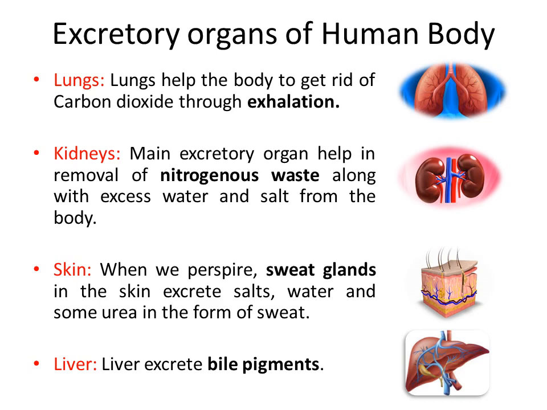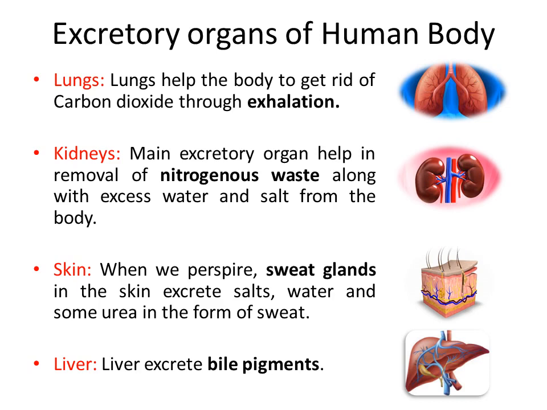Lungs help the body to get rid of carbon dioxide through exhalation. Kidneys, the main excretory organ, help in removal of nitrogenous waste along with excess water and salt from the body.